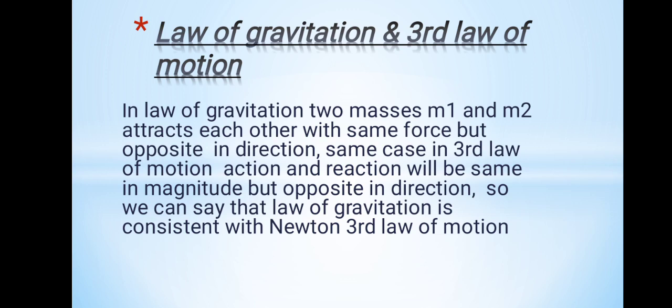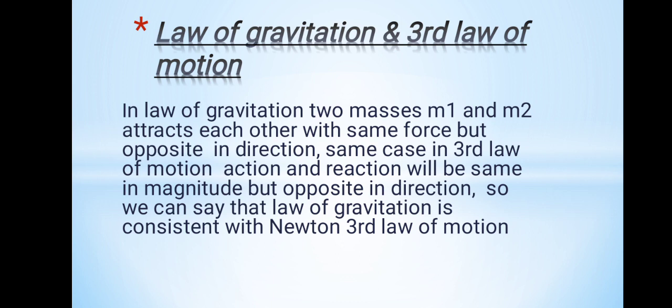Now we will move on towards our next topic, that is law of gravitation and third law of motion. Law of gravitation and third law of motion both relate with each other with some reference point. In law of gravitation, two masses m1 and m2 attract each other with the same force but opposite in direction.